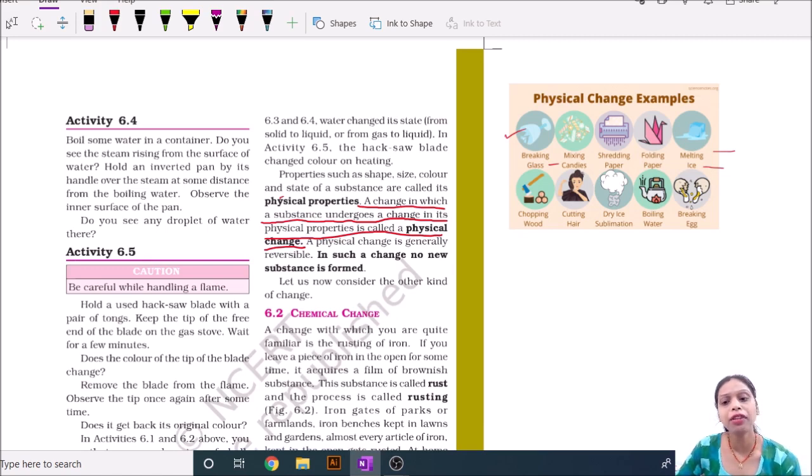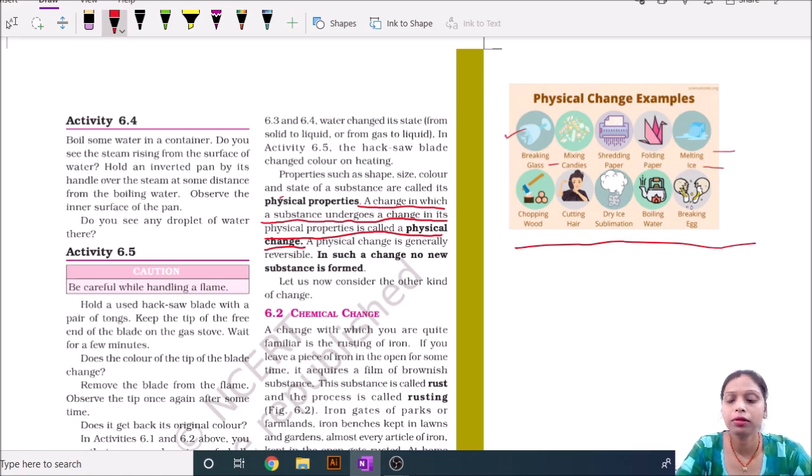Then these are the different types of physical change shown in this picture, and I think that you have learned and understood the topic of physical change. Sometimes, actually, what is physical property? When the change undergoes in its physical properties such as shape, size, color and state of the substances, this type of property is called a physical property and such type of change is called physical change.